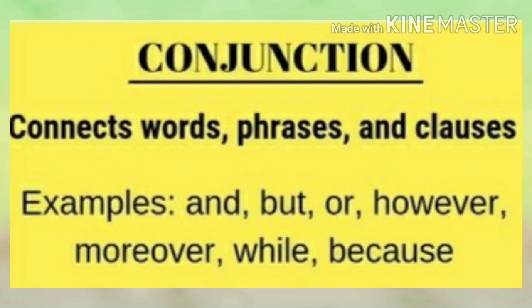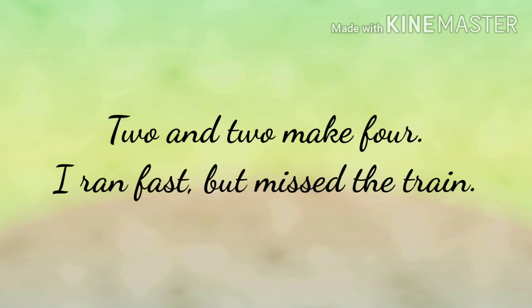Next part of speech is conjunction. A conjunction connects words, phrases, and clauses. For example, two and two make four. Second one, I ran fast but missed the train. Here, and and but are conjunctions.